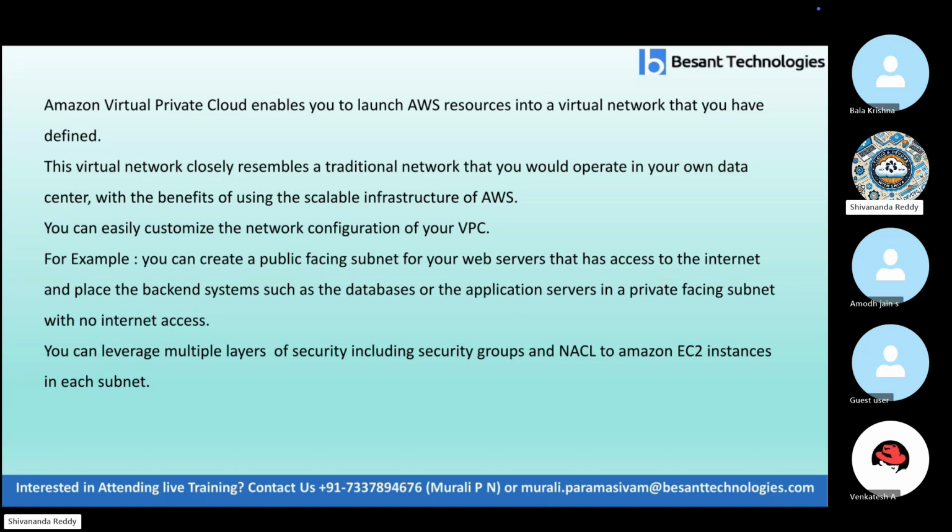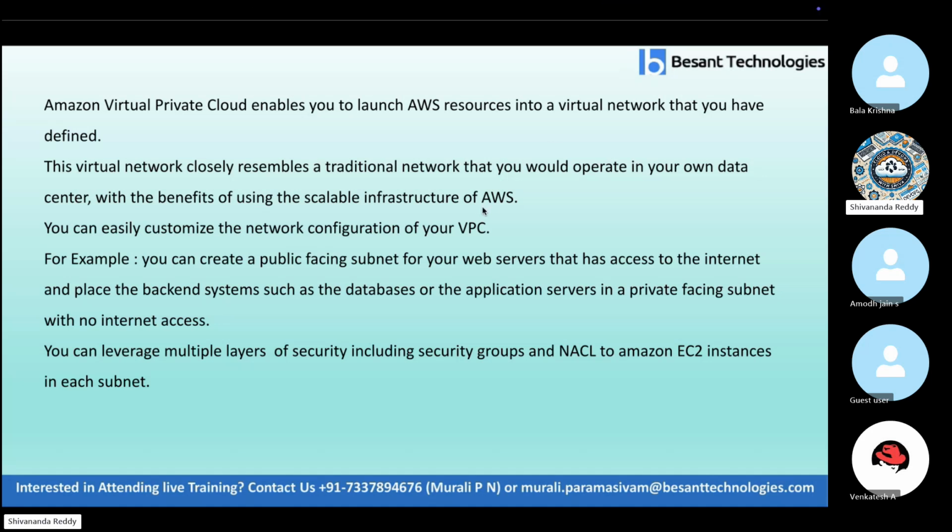Amazon Virtual Private Cloud enables you to launch AWS services into a virtual network that you have defined. This virtual network closely resembles a traditional network that you would operate in your data center, with the benefits of using the scalable infrastructure of AWS. Think, guys, we are dealing with this networking structure in the cloud, correct? We already know the cloud is elastic: whenever you want, you can increase, and whenever you don't want, you can decrease. We call it grow and shrink. Grow means increase, shrink means reduce.